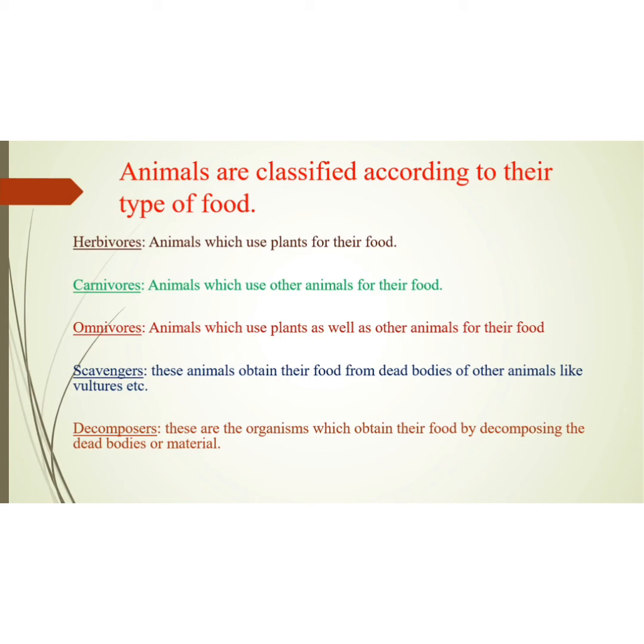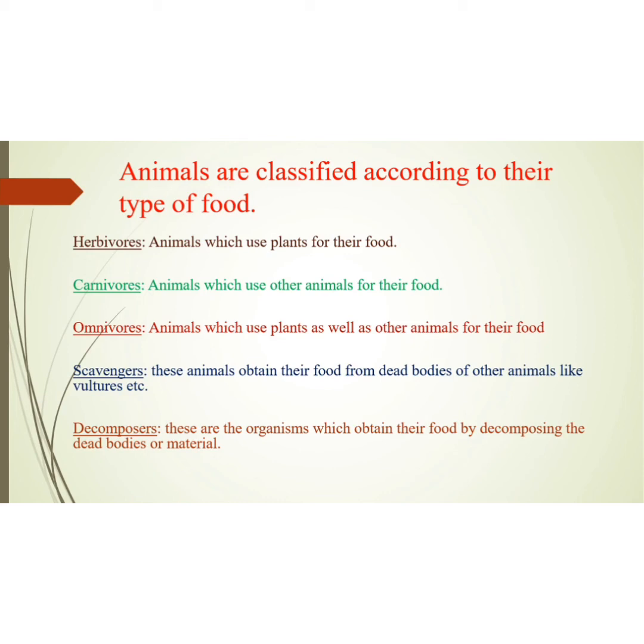Scavengers. These animals obtain their food from the dead bodies of other animals. One example is vultures. Vultures are animals which eat dead bodies. That is why these types of animals are called scavengers. And the last one, decomposers.